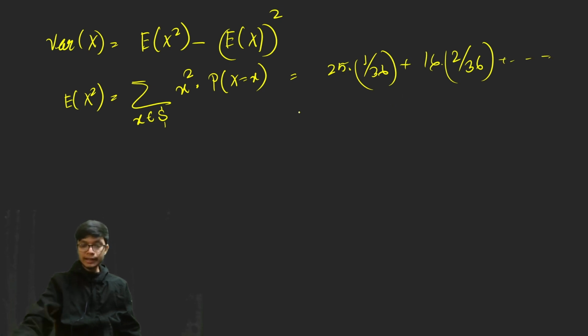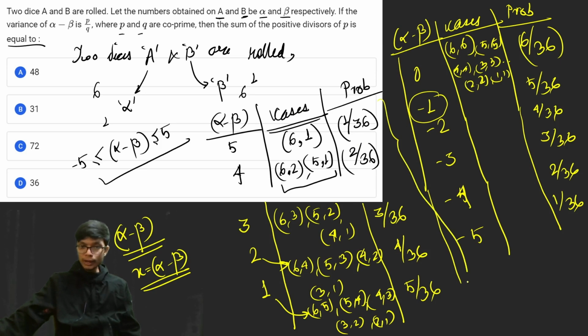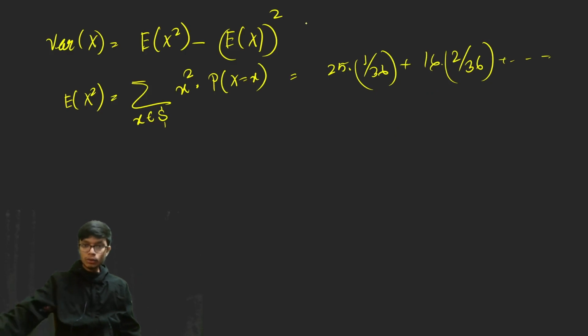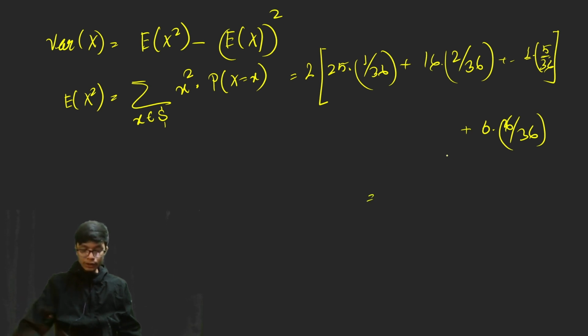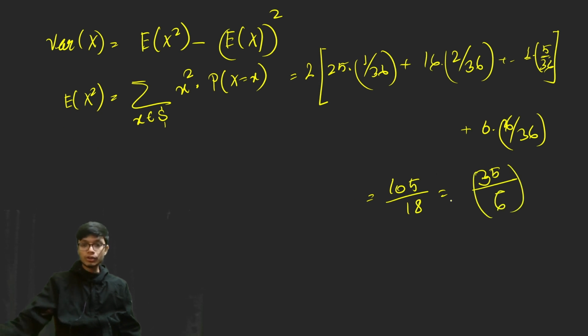And also what you can see is that these particular cases from 5 to 1 and -1 to -5 are repeated cases. So instead of adding and writing all, I can do this as 2 times the addition up to 1 into 5 by 36. And for the sixth case, when the random variable is equal to 0, the probability is 6 by 36, that is 0 into 6 by 36. From here, if you evaluate, the result is 105 divided by 18, that is equal to 35 by 6. So I got the expectation value of x square is equal to 35 by 6.